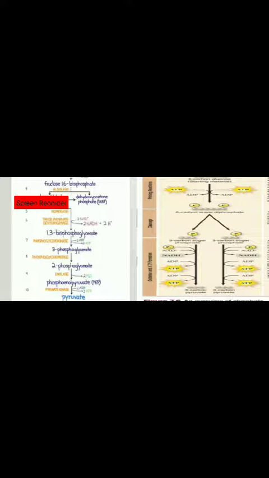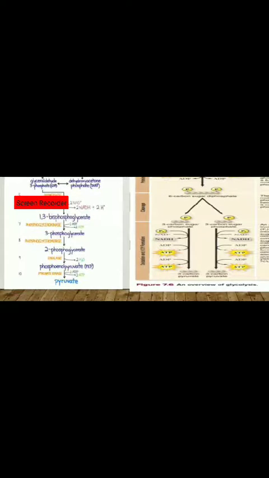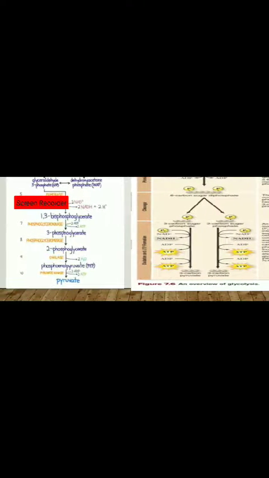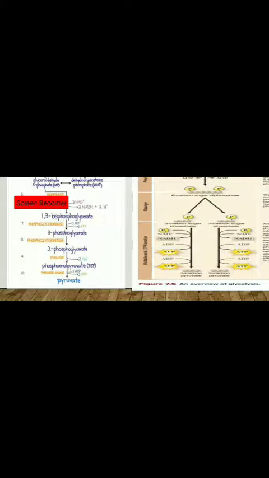ATP. Then this 3-phosphoglycerate is converted into 2-phosphoglycerate in the presence of phosphoglycerate mutase. And remember, these enzymes are very essential. You have to remember them, you have to make mnemonics. There is no excuse. You have to learn. So the 2-phosphoglycerate is converted to phosphoenolpyruvate by subsequently releasing water. As water is released, it is converted into PEP, that is phosphoenolpyruvate. And you are seeing that phosphoenolpyruvate is converted into pyruvate by releasing the phosphate group.